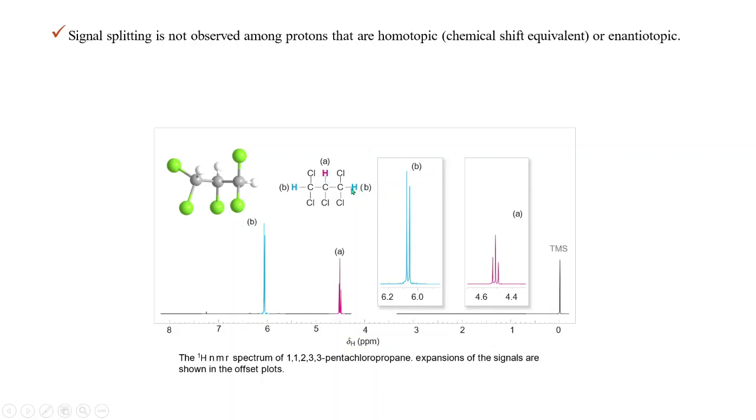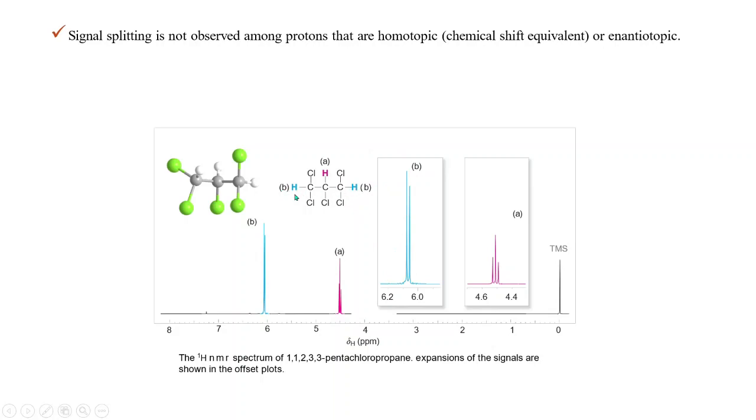So how we are getting the signal is, we get only a doublet for these two hydrogens, and that is the blue colored one, and a triplet for this hydrogen. You can see a triplet for the magenta hydrogen and a doublet for these two hydrogens, because these two are enantiotopic.